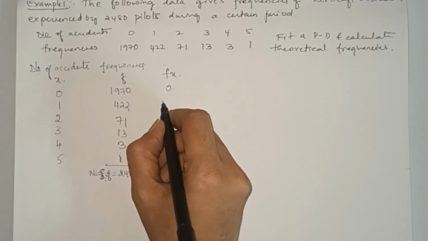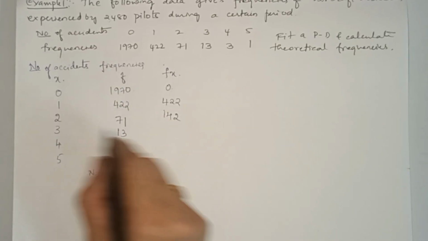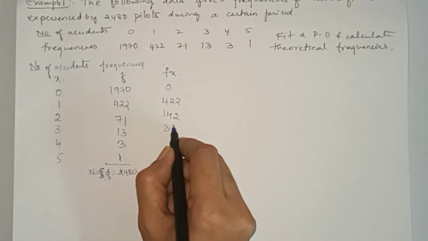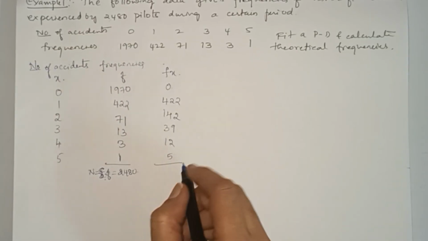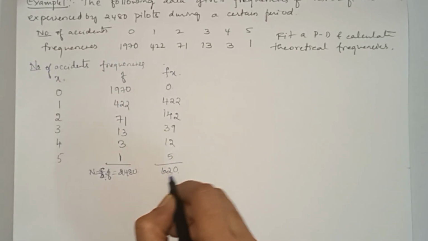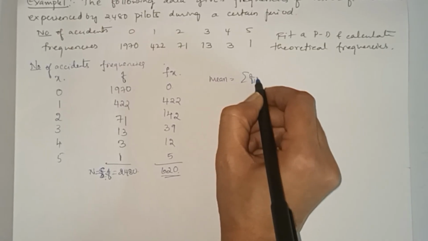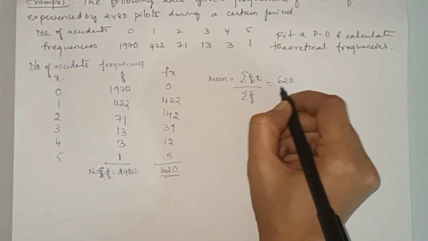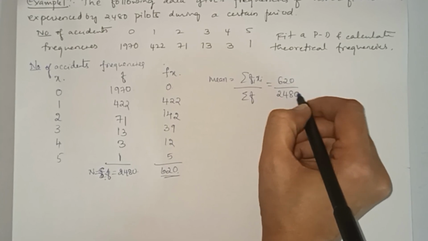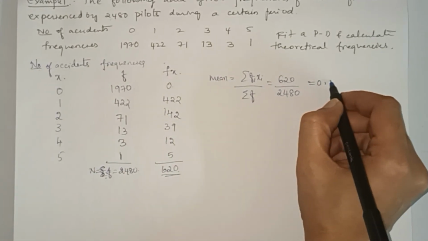Next this is 422, this is 142, 13 threes are 39, then 12, then 5. The sum of all these gives you 620. Now mean equals summation of fi xi divided by summation of f. So 620 divided by 2480. This comes out to be 0.25.